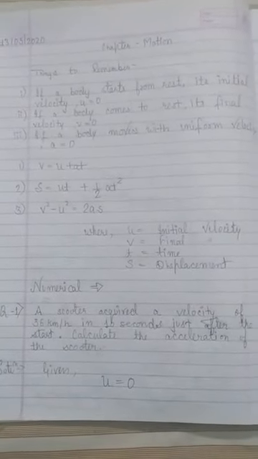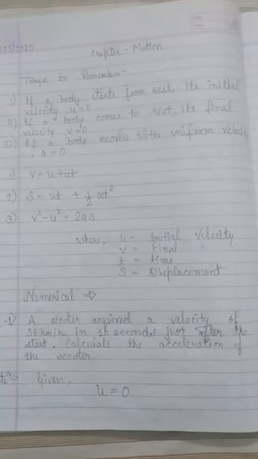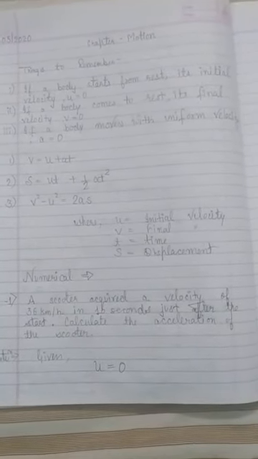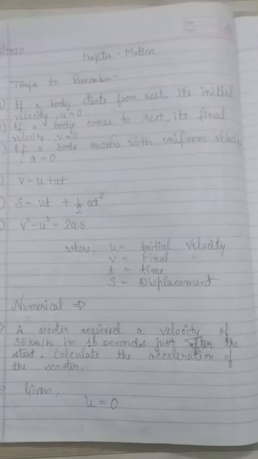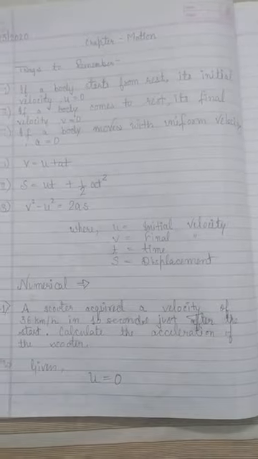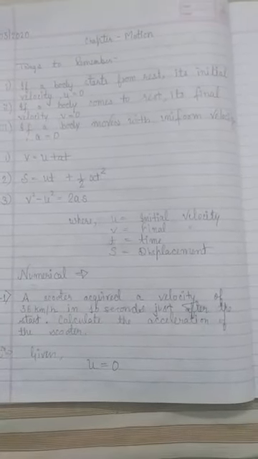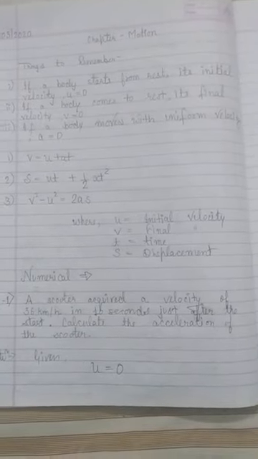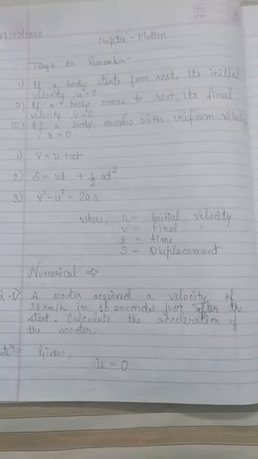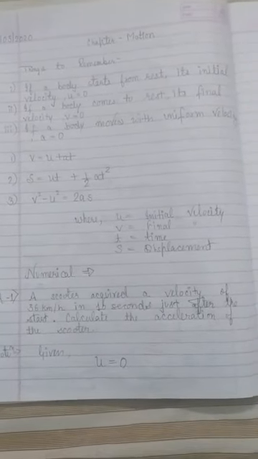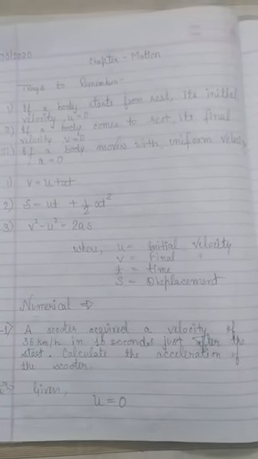There are three equations of motion. v is equal to u plus at, s is equal to ut plus half at square, and v square minus u square is equal to 2as. Where u is initial velocity, v is final velocity, t is time, and s is displacement. Sometimes we will use s as distance also, because in the case of graphs or numericals, distance and displacement will be taken as same. Otherwise, in this equation, s is displacement.